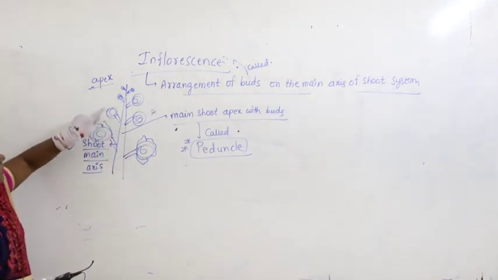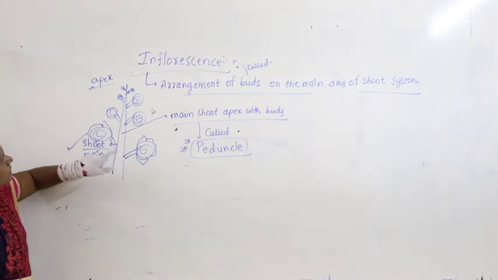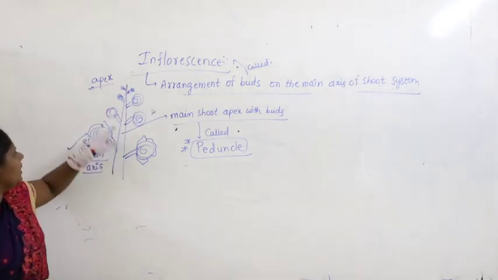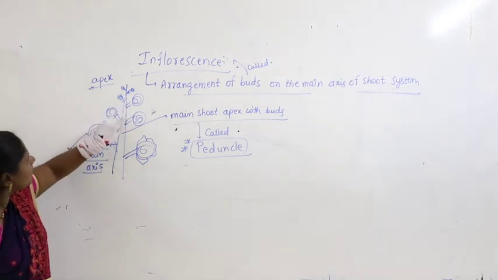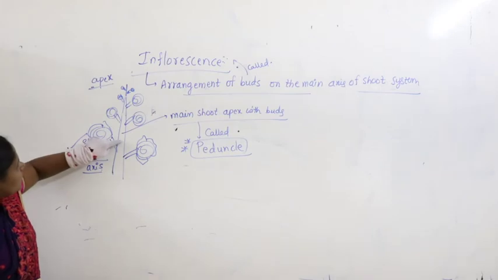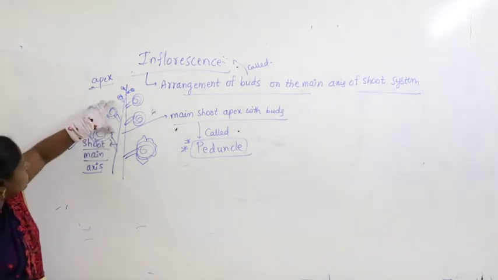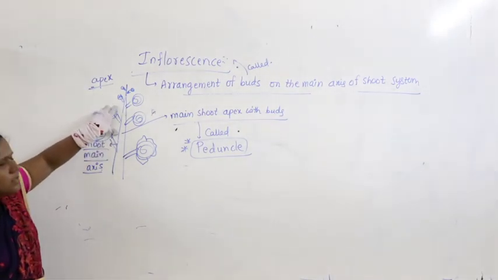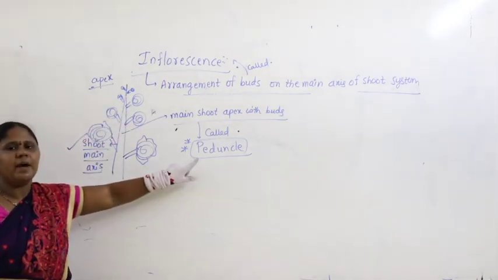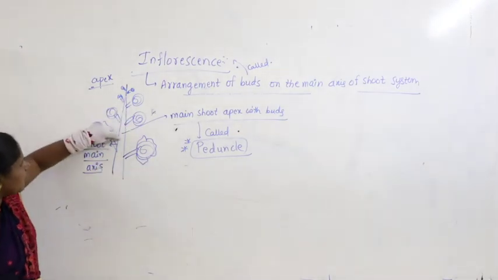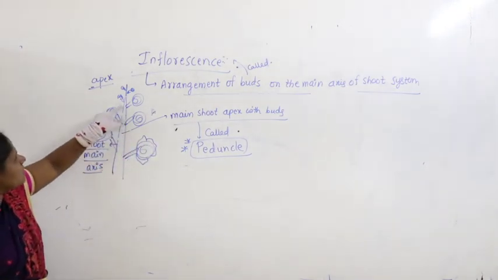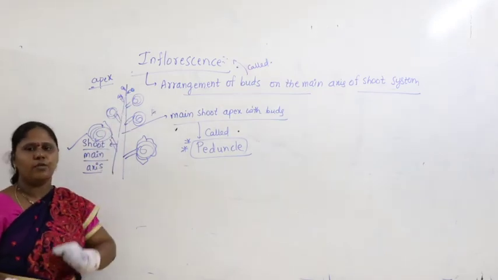The arrangement of buds on the main axis is called inflorescence. The arrangement of flowers on the main axis is called inflorescence. Then what do you call this main axis? The apex of the main axis on which the buds are arranged is itself called peduncle. This main axis is called peduncle. The main axis with buds is completely called inflorescence.